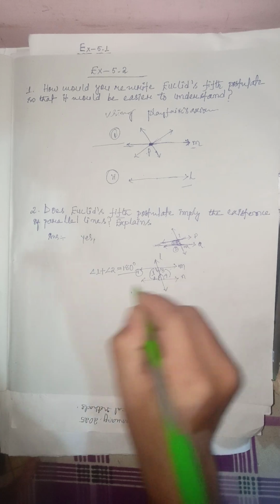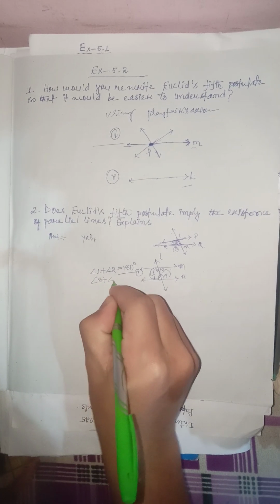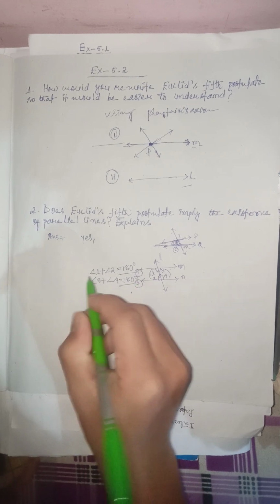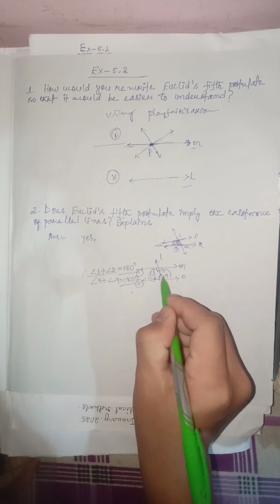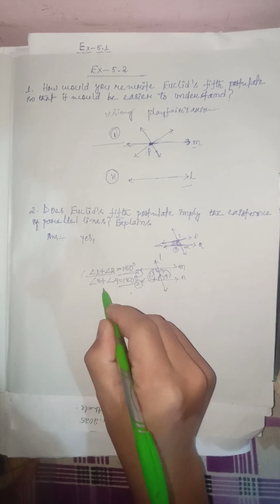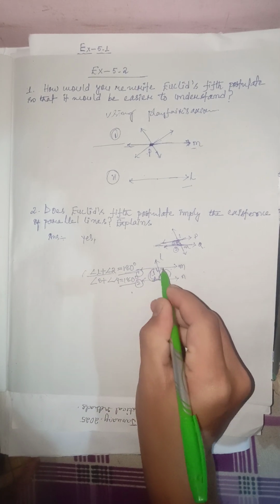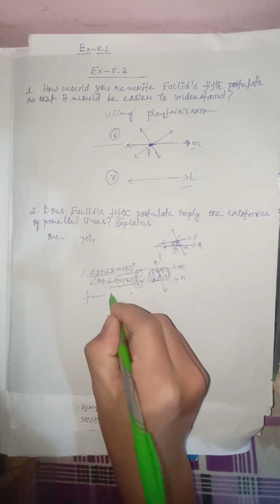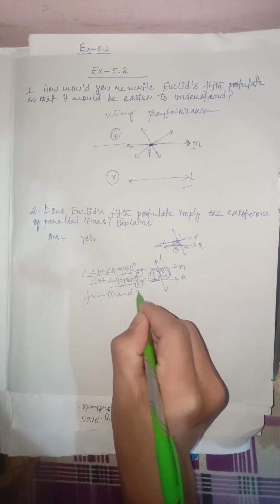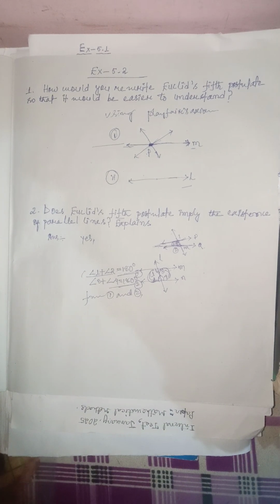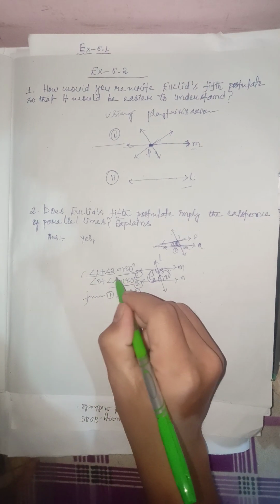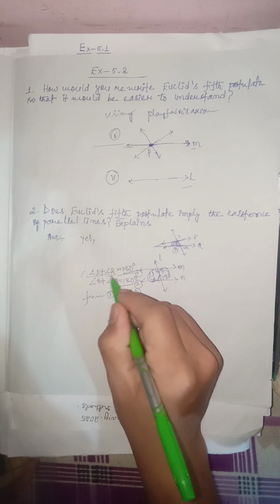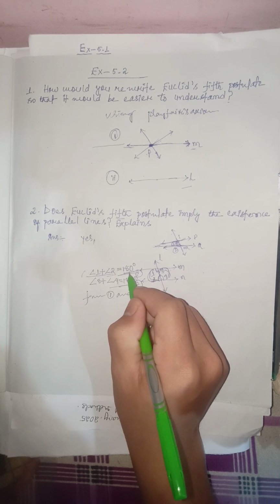And after that, let me add these 2 again. If we add these 2, then we will get 180 degrees again. So by adding these 2, it will give you 180 degrees, and even in this one, it will give you 180 degrees. Now, from 1 and 2, what can we expect? Actually, from 1 and 2, we got that whenever we add these angles, they give you 180 degrees.